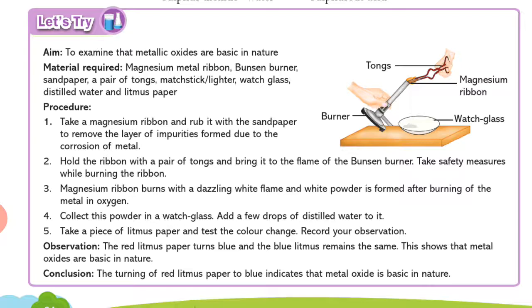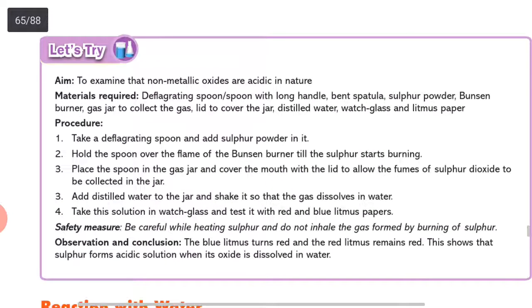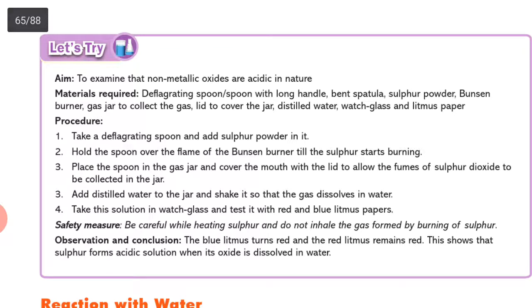Got it? If it is basic, if it is a metal oxide, then the blue will remain as it is, and if red is there, it will convert it into blue. Non-metallic oxides are acidic in nature. Again, they will convert blue litmus solution to red. Got it?